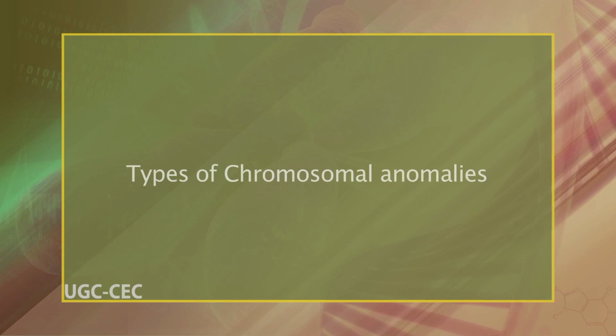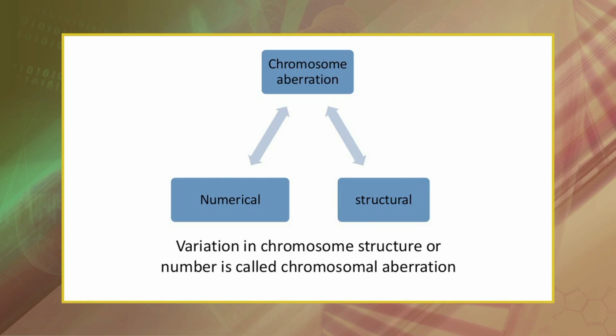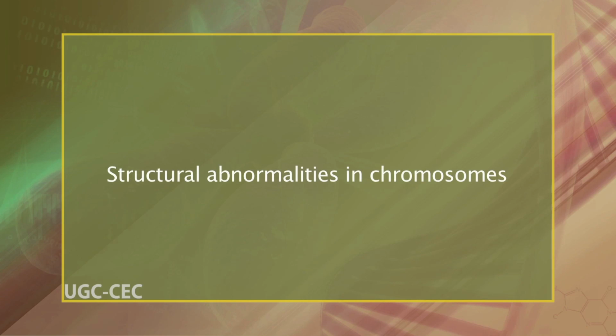Types of chromosomal anomalies. There are many types of chromosomal anomalies. They can be organized into two basic groups, numerical and structural anomalies. Structural abnormalities in chromosomes. Structural abnormalities occur when the chromosomal morphology is altered. These occur due to a loss of genetic material or a rearrangement in the location of the genetic material. These changes require breaks in the chromosomes.